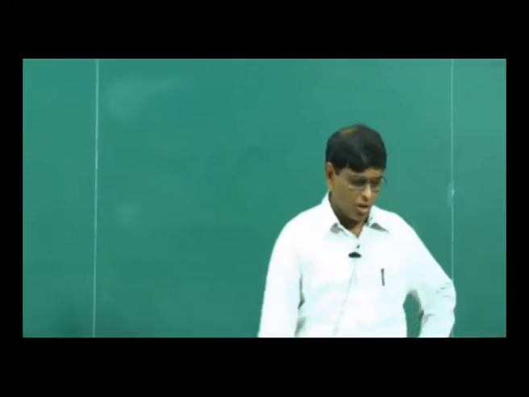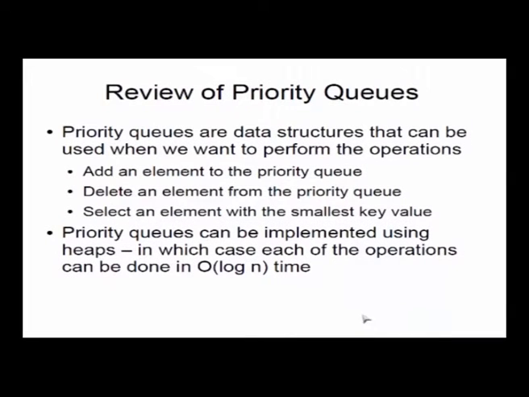Which is why we know now that the operations on the priority queue, that is operations on the heap, are all log n time. Finding the minimum is a constant time operation, inserting an element is log n because you have to do heapify up, and deleting an element is log n because you do heapify down. So in both cases you are traversing only one path in the tree, and that is order log n in size.